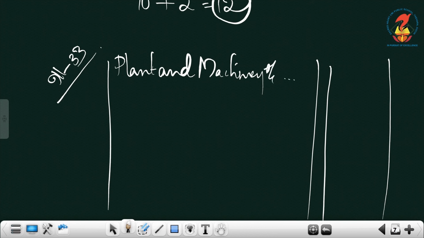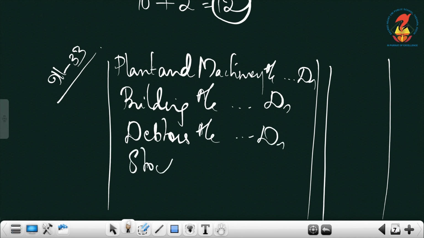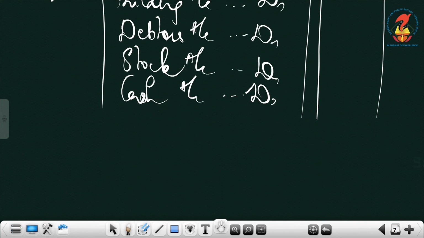Plant and machinery account debit, building account debit, then sundry debtors debit, stock, cash. Creditors is a liability. All these you have to debit separately, since they have given them separately. So, all assets we wrote. Then the liability, we have creditors. Leave one line on the credit side.